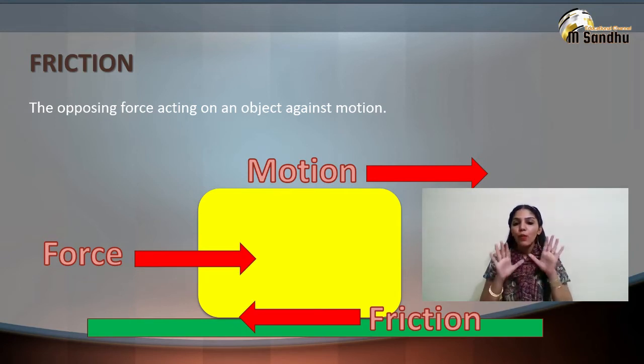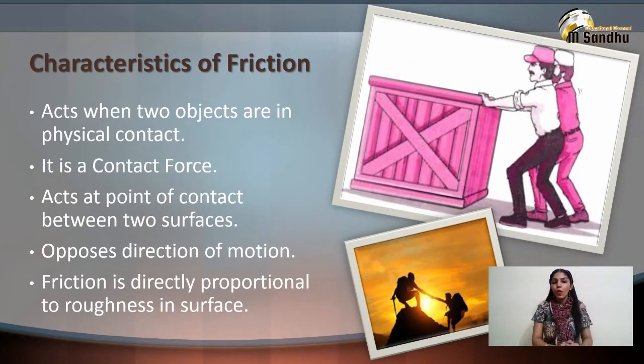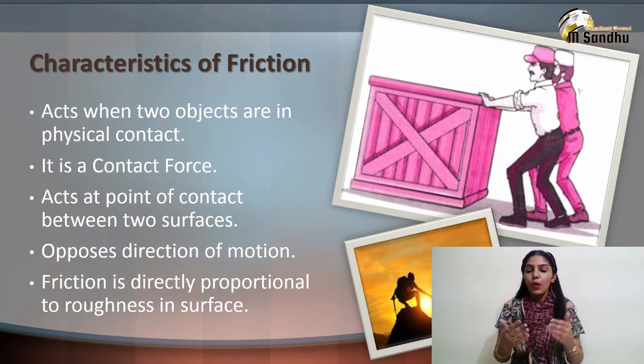When we apply force on a body, the force and the motion will be in the same direction, but friction is acting on the contact surface of the body and the ground. Now, coming to the characteristics of friction. Friction between two surfaces acts only when the bodies are in contact with each other, and when bodies have physical contact, it is known as contact force. Friction always opposes the motion of the body.